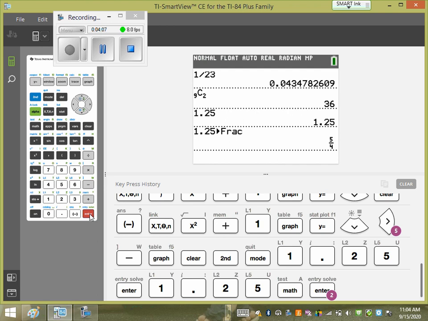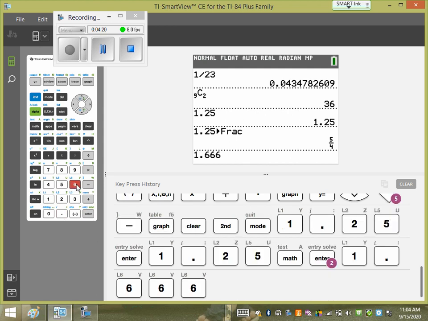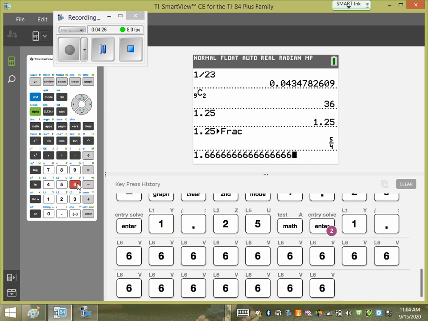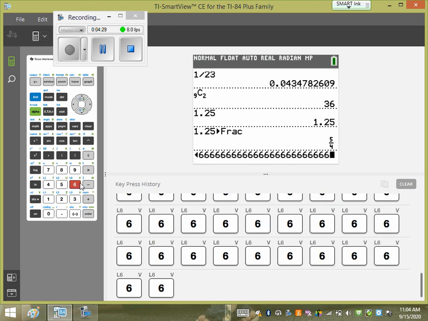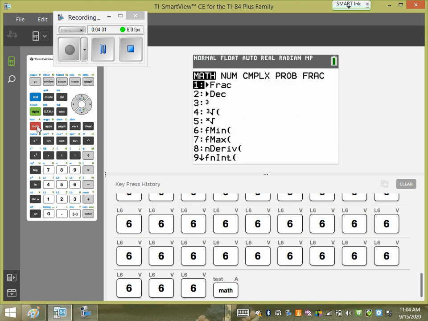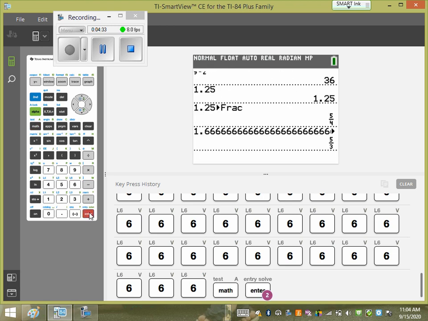So it's rational. Also, repeating decimals turn into fractions, so they're rationals. If you want to turn a repeating decimal, though, you have to type in enough decimals so it bumps to the next line. So if I go 1.666 and I stop here, then it thinks it stops there, right? If I want it to be a repeating decimal, I have to actually show that it's going on. And then I go math, enter, enter. 5/3.